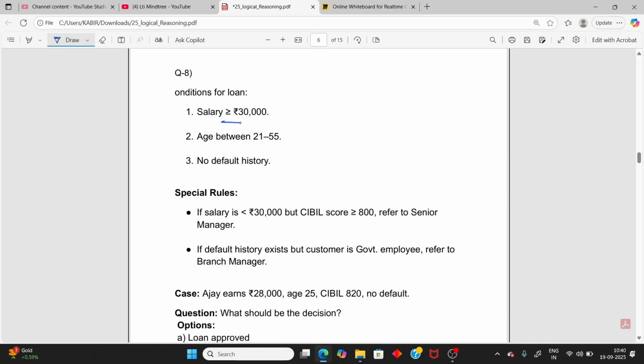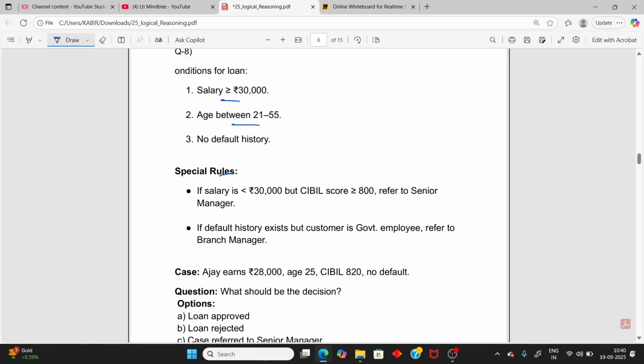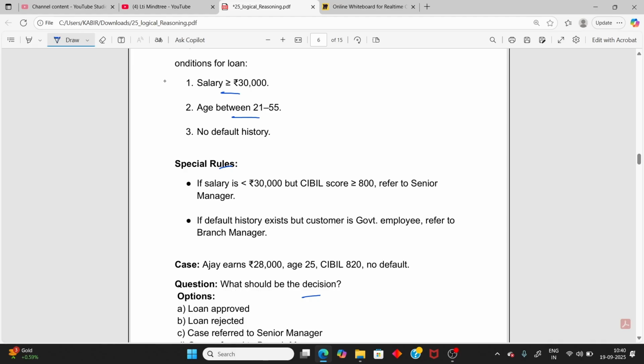So salary 30,000 is the condition and specified rule, and you need to take a decision based on the rule. So Ajay earns 28,000. Salary greater than 30,000? Not. First condition false. If salary is less than 30,000 but CIBIL score greater than 800, CIBIL is greater than 800, yes. So refer to senior manager. And the age must be 21 to 25 and no default history. Yes. So the case should be referred to senior manager.